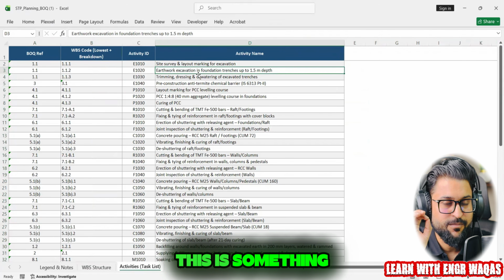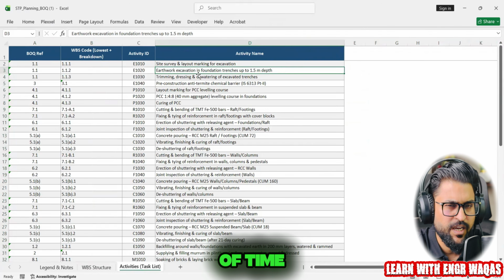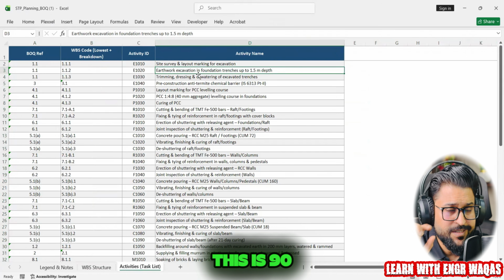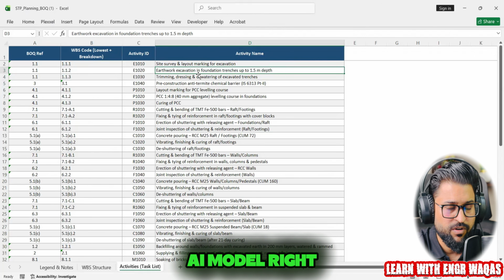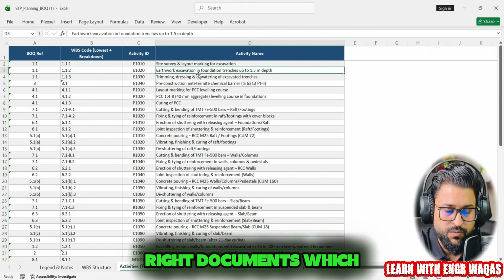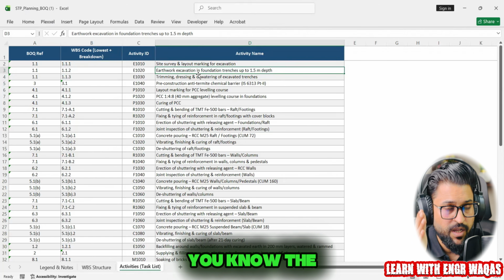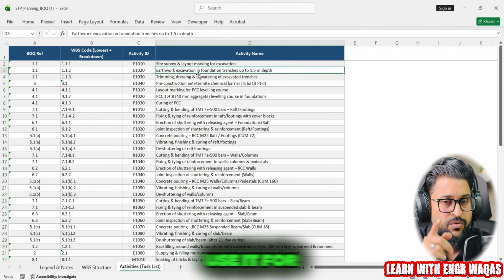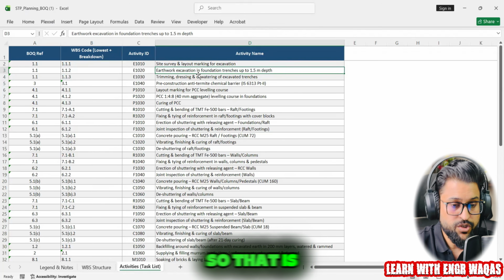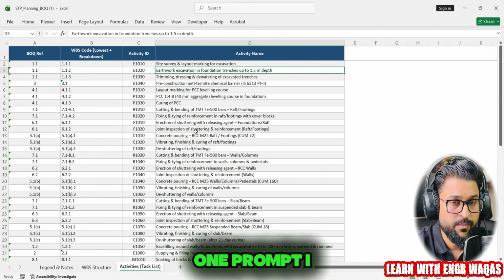Now this is something that used to take us a lot of time, with many formulas, but this is 90 to 95% accurate if you train your Claude AI or any other AI model today, right? If you know the right documents to use, the right process, right terminologies, and right prompt structuring, you can use it 100%. So that is one prompt I have used here.